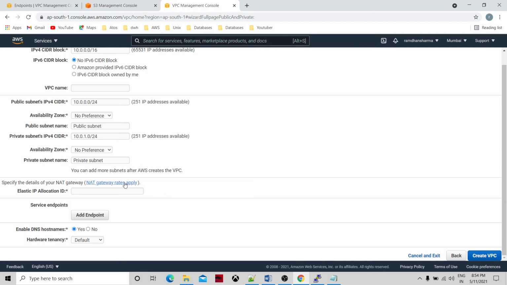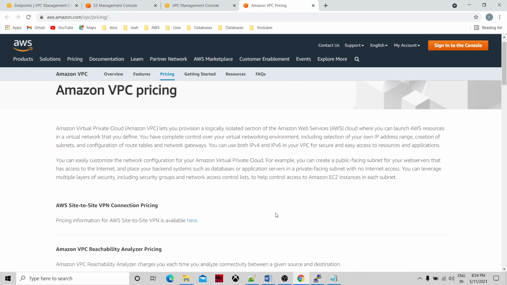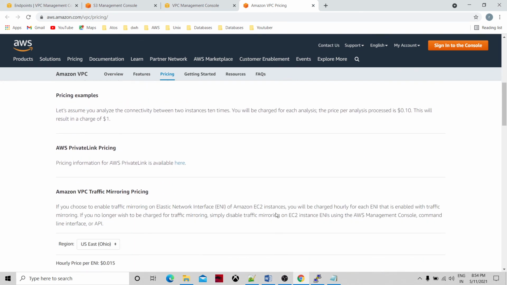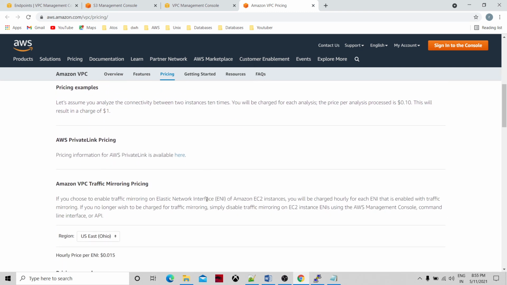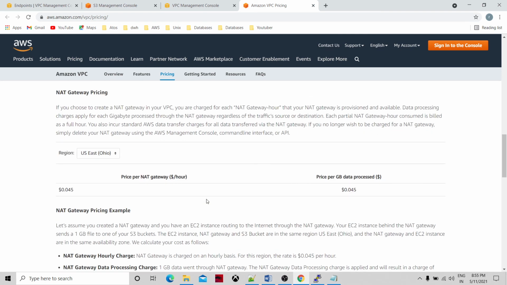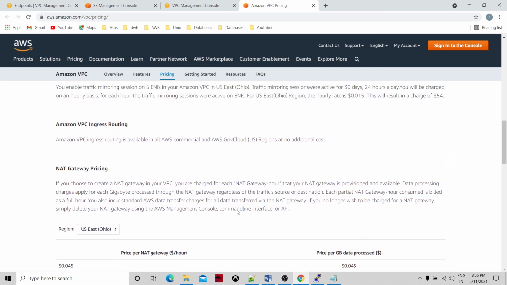But there are charges applied, so you have to go here and see the pricing. Hourly pricing will be there depending upon the availability zone and region. See, the Ohio region in US East, VPC reachability analyzer 0.01, then other pricing examples. NAT gateway charges 0.045 per hour. So you have to check and see that.